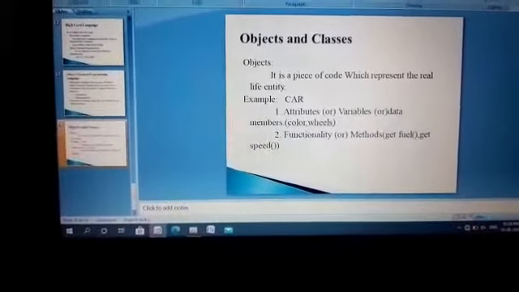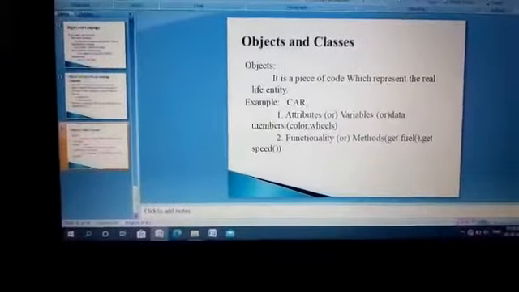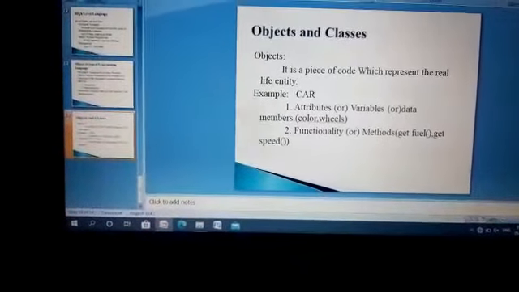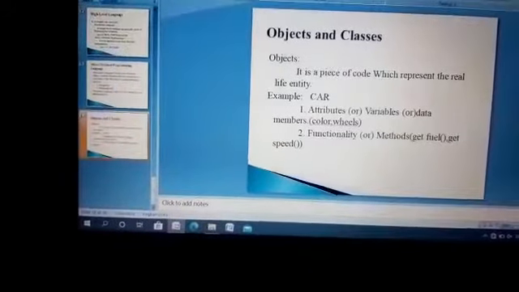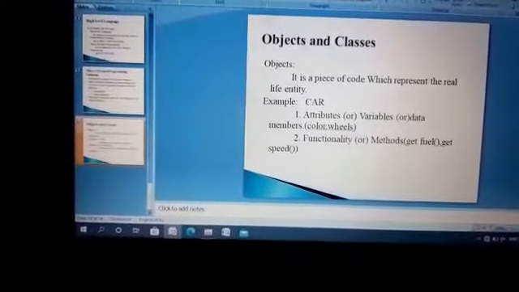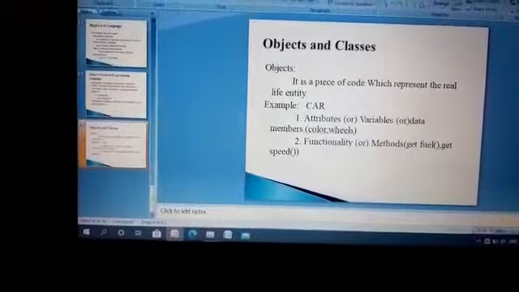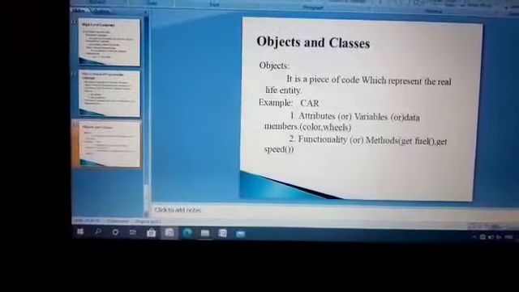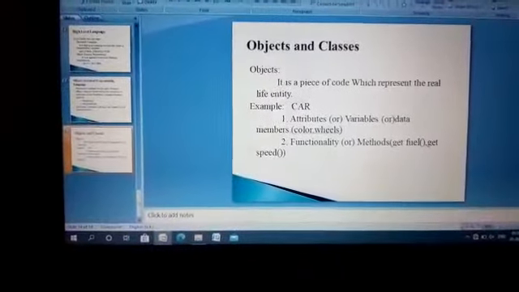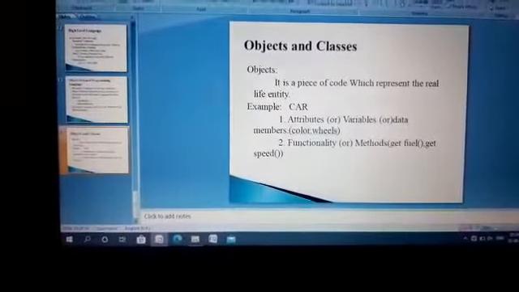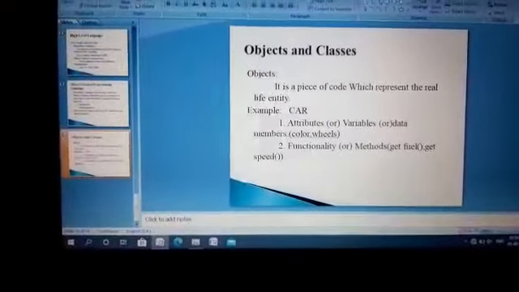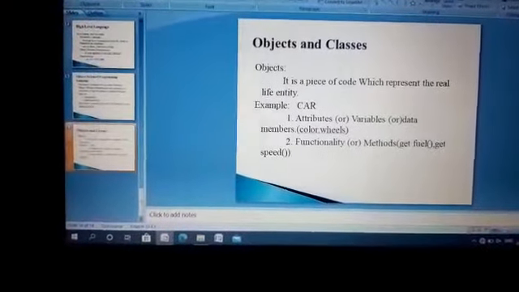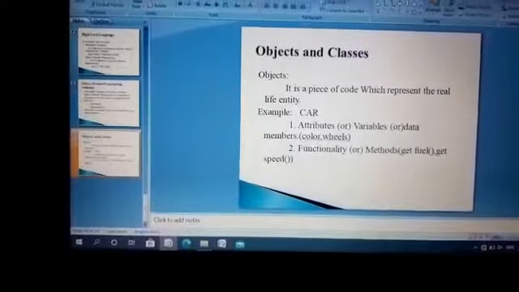Here I give one example, a car. A car is one object. An object has attributes and functionality. Attributes are otherwise called variables or data members. The second, functionality, is otherwise called methods. You take a car, it is one type of object, as I already told. It is classified into two types, attributes and functionality.